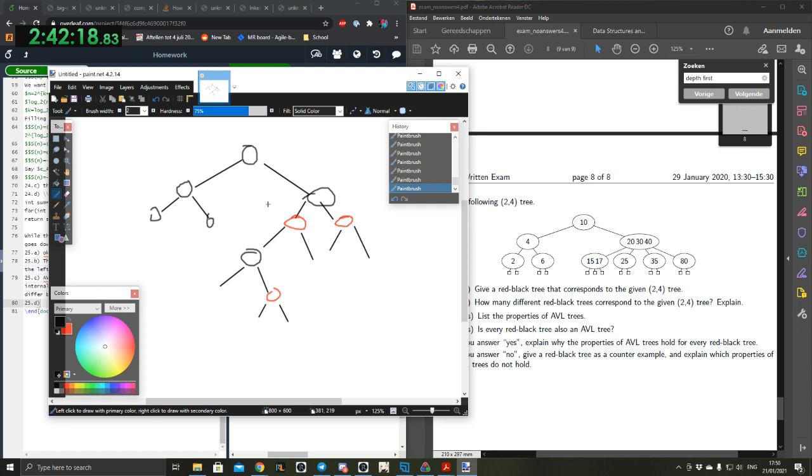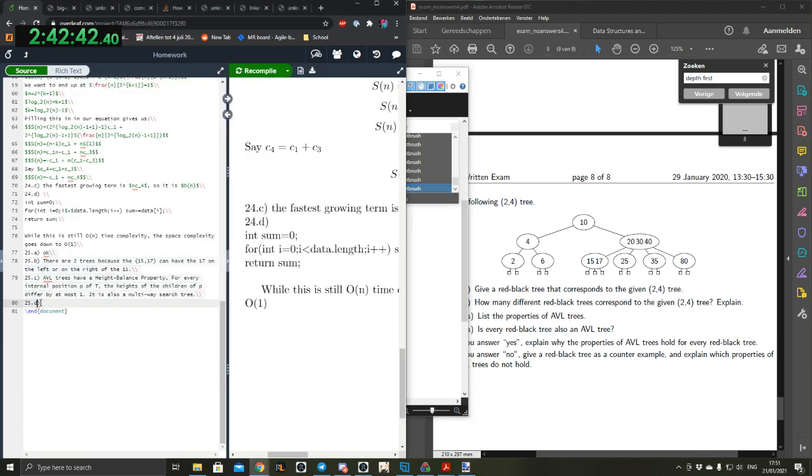Yeah, okay. If I read that question, and give a red black tree, then we need a counterexample. We need to try to create a red black tree that does not hold the height property. So this one, the one you just made. No, this one has 3 and this one has 4. Oh wait, no, this one has 1, 2, 3, 4, and this one has 1. Yeah, and at the left side there's 2, so it violates it almost everywhere.